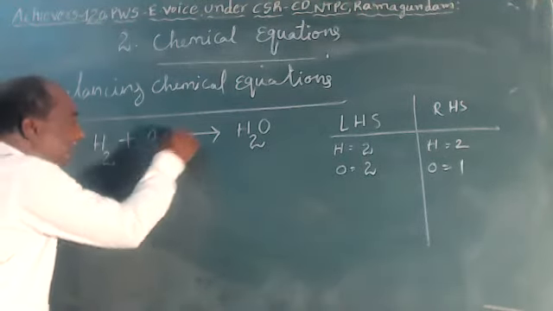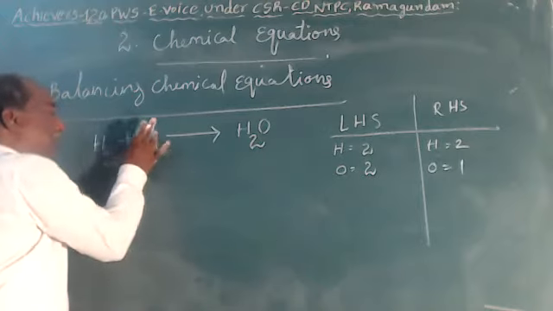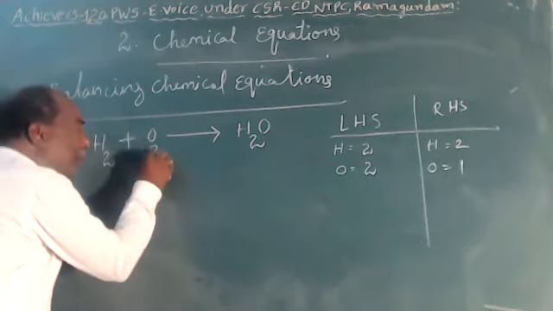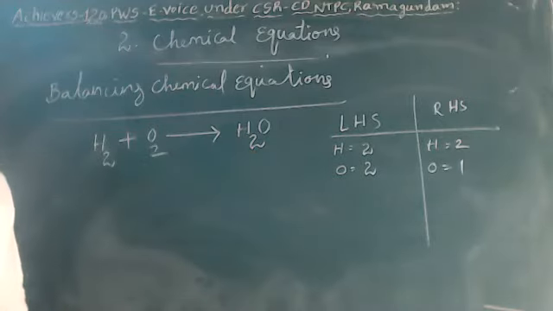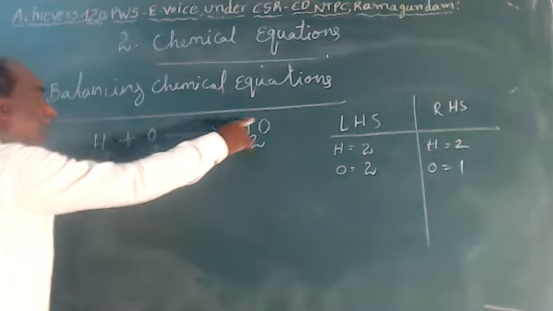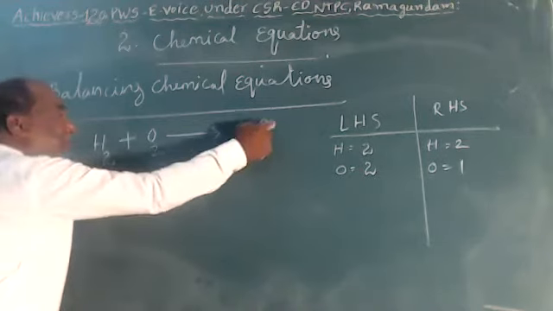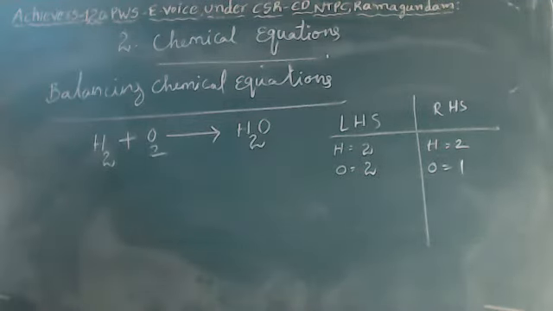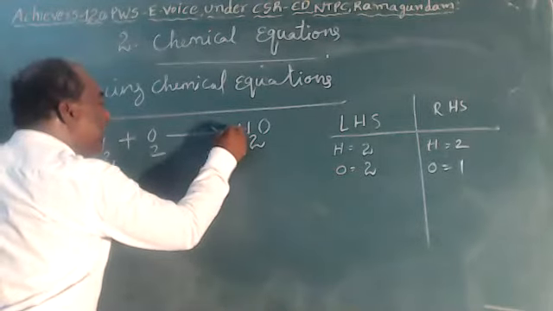Do you understand, children? Hydrogen is balanced here, but oxygen is not balanced on the right side, the RHS. So that's why the number 2 is added as a coefficient.